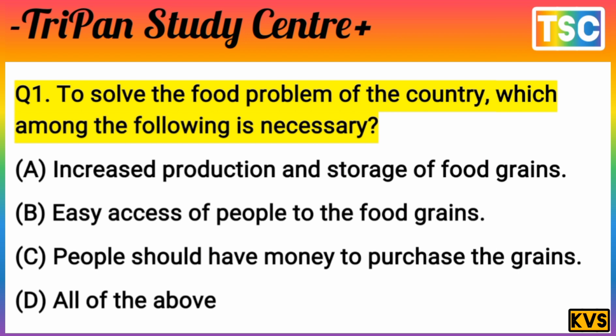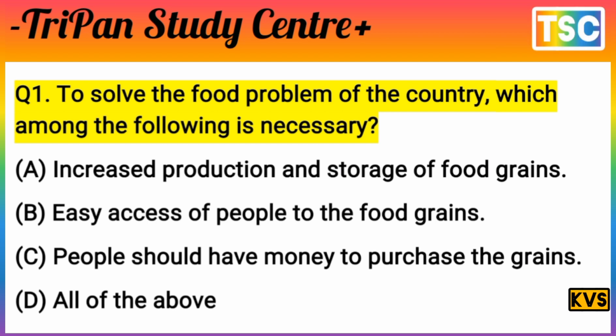The options are: A, increase the production and storage of food grain; B, easy access of people to the food grain; C, people should have money to purchase the grain; and D, all of the above. This is a very interesting question. To solve the food problem of the country, which among the following is necessary?